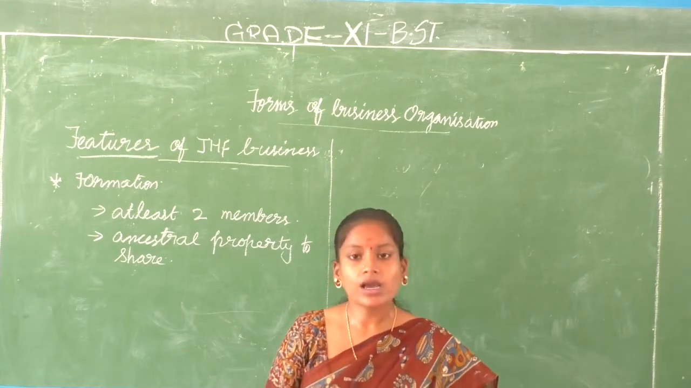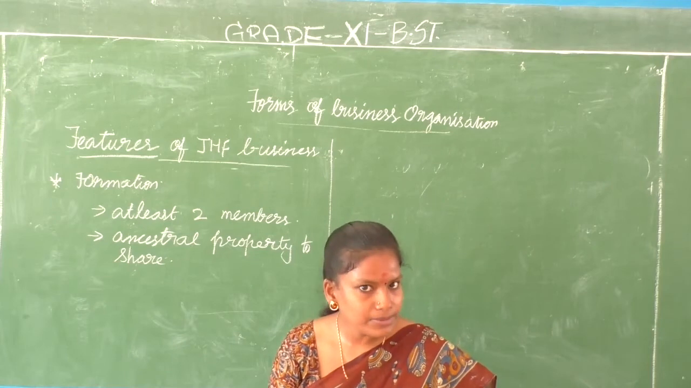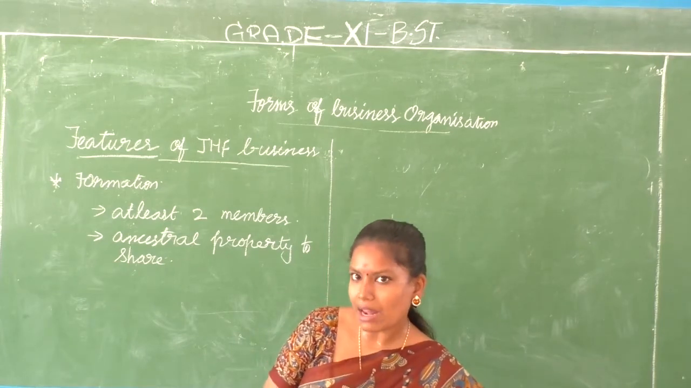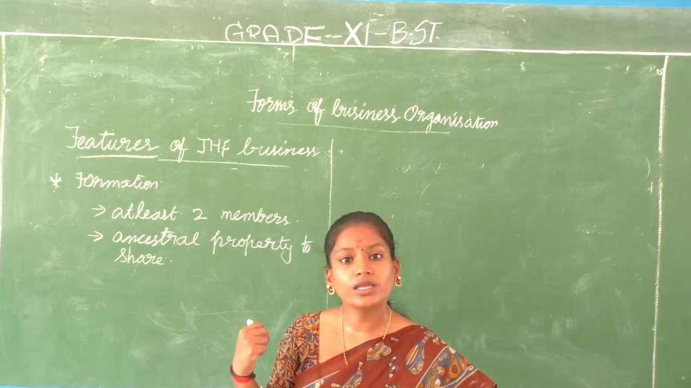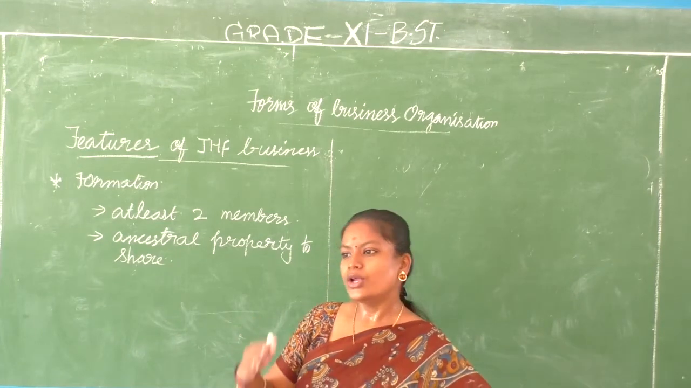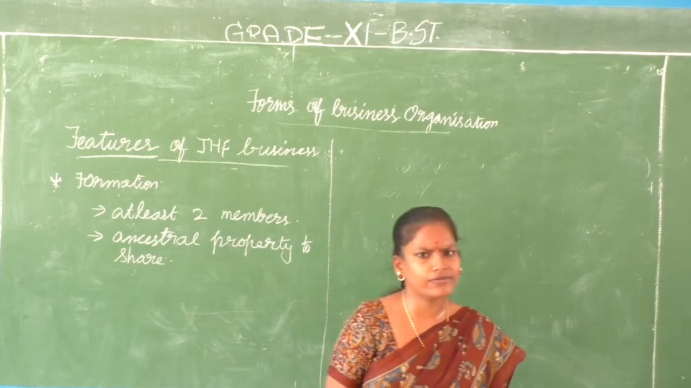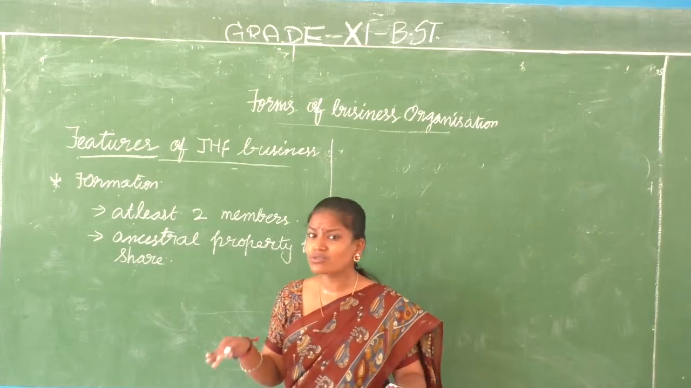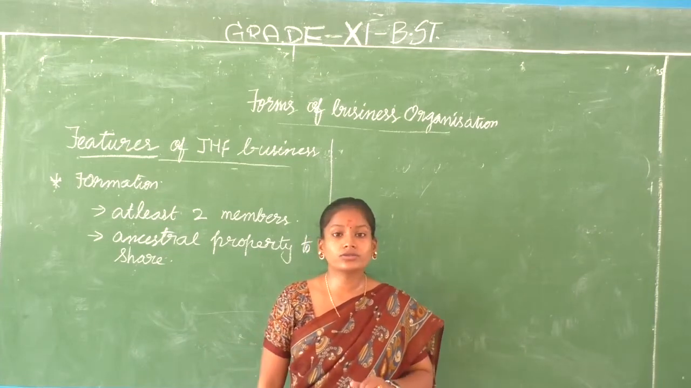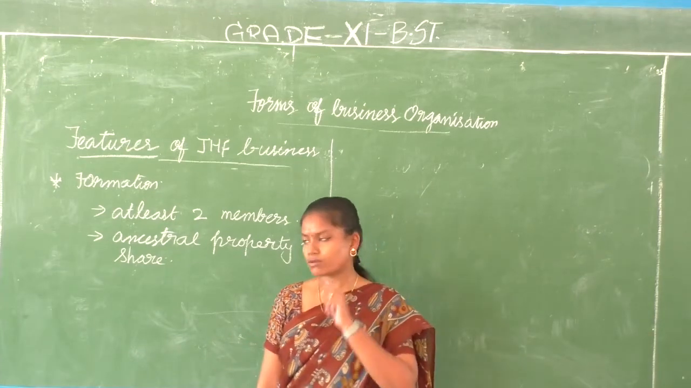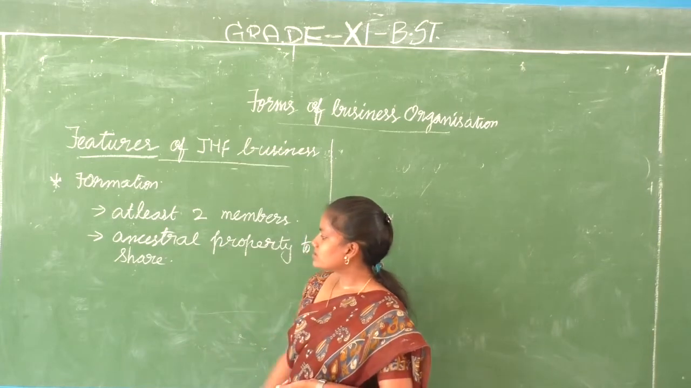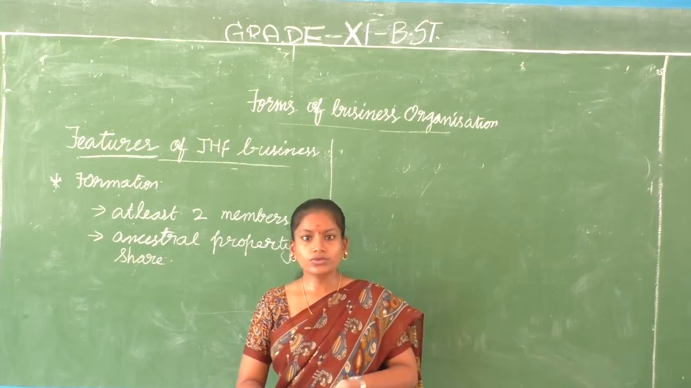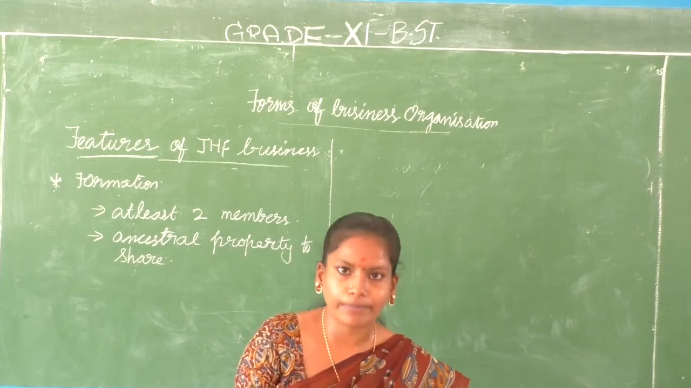So for forming a joint Hindu family business, you need to have at least 2 members. Earlier it was 2 male members, but due to Hindu Succession Amendment Act, it was made as 2 members. Even if it is female members, it's not going to be a problem. There is no gender differences according to the Hindu Succession Act 2005. So the ancestral property should be there. Both of them should be able to use the ancestral property to share.